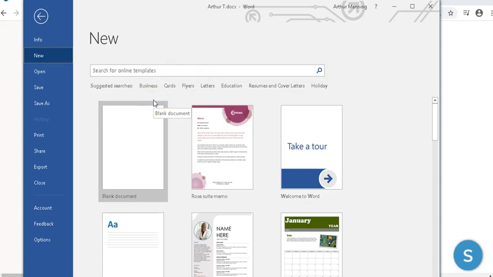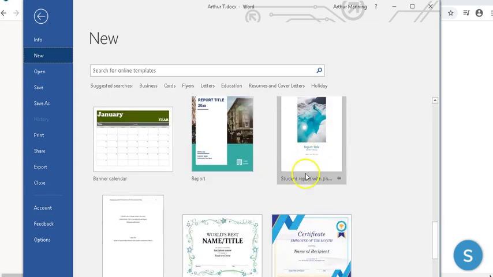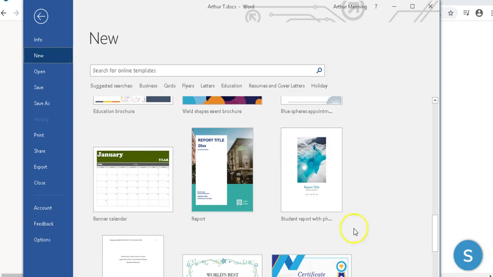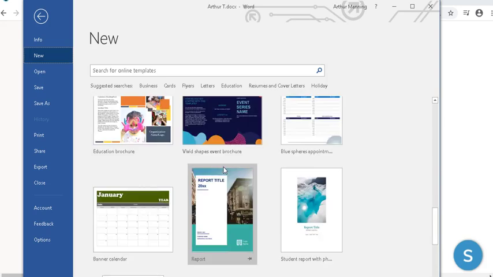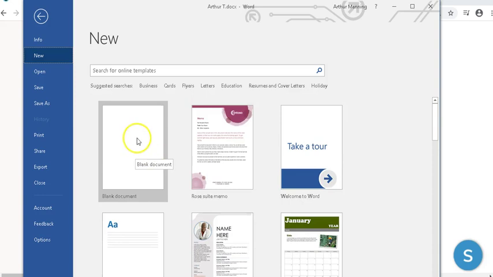Now, before we click blank document, look at what's available to us. If you're working on other things that you want to have a nice template for, you could click on any of these other options and see templates that they offer you to start with. They even have some templates already showing on this page. If they're asking you to generate a nice report, you could start with a report kind of halfway built for you. But we're going to start with a blank document because we want you to know how to make all those fancy documents. You too could actually make a template for other people to use. So we're starting with a blank document.